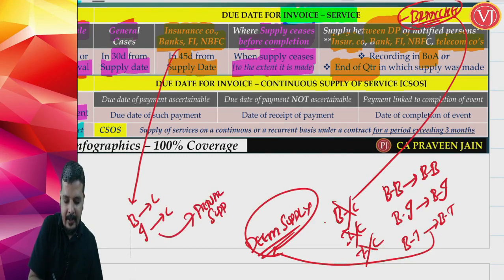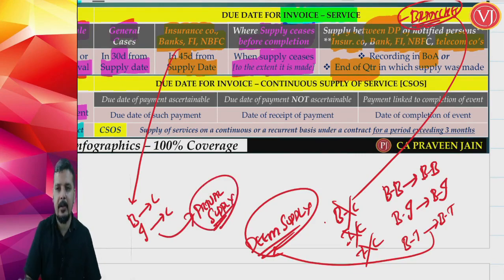You will find banks and insurance twice. Telecom sector is only once, but you will find banks and insurance twice. So here, when I am talking about actual supply, banks to customers, bank insurance company to customers, 45 days.